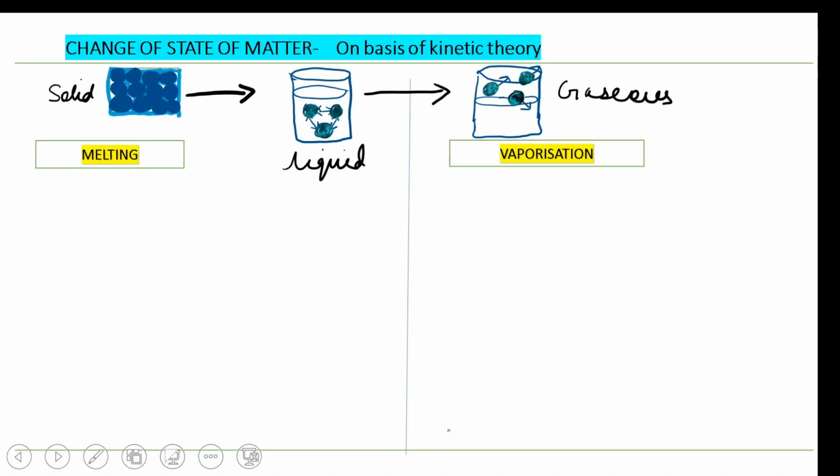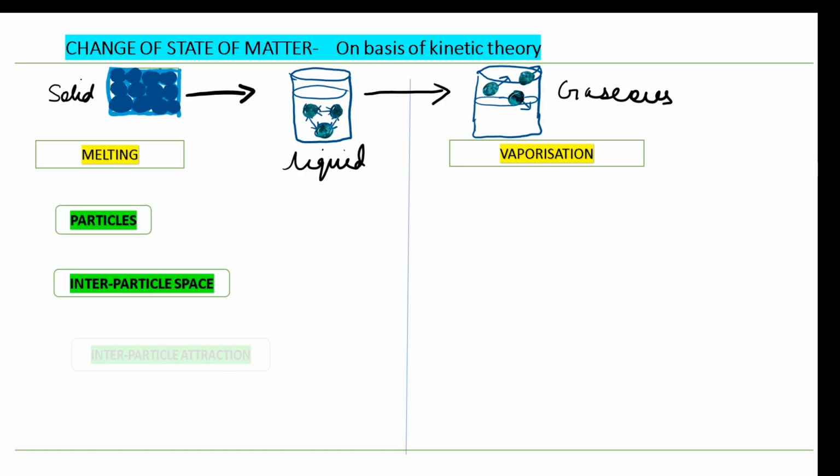Next, you have to understand the change of state of matter on the basis of kinetic theory. So interconversion of matter on the basis of kinetic theory is something which you need to understand in grade 8. Three aspects you need to keep in mind whenever you're talking about the change in state. Firstly, we are talking about melting. The three aspects are particles, interparticle space and interparticle attraction, which we had earlier discussed in our first video, that is, the postulates of the kinetic theory of matter.